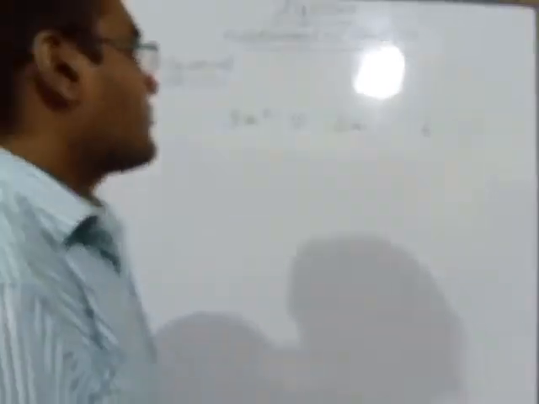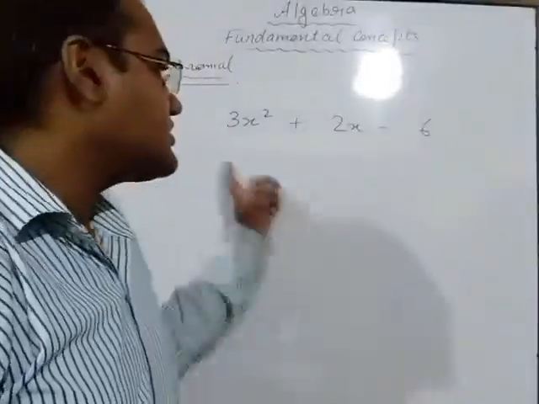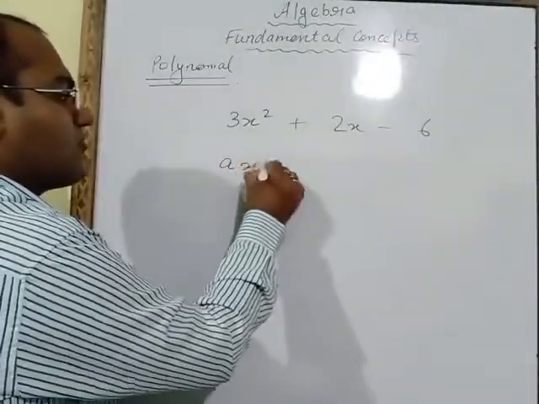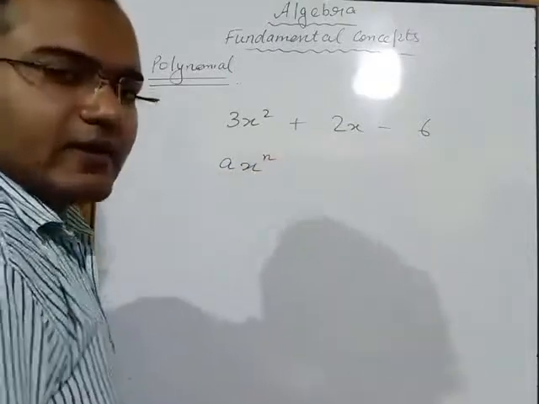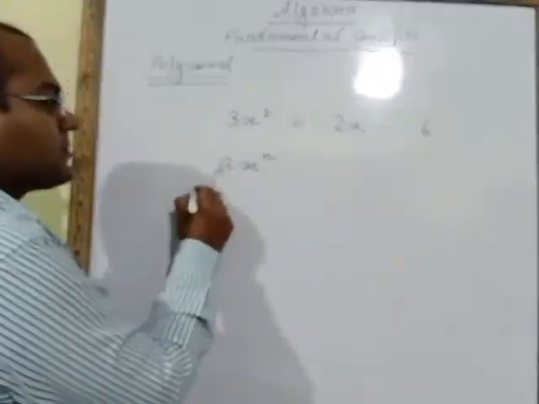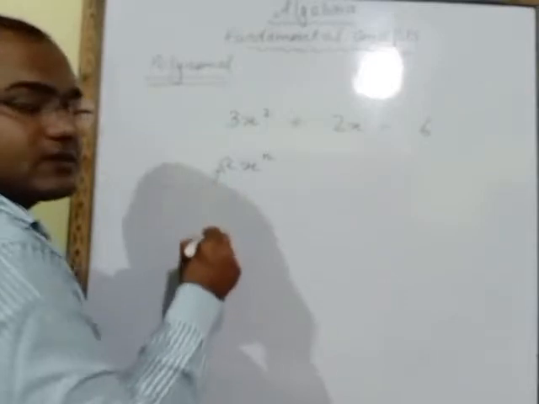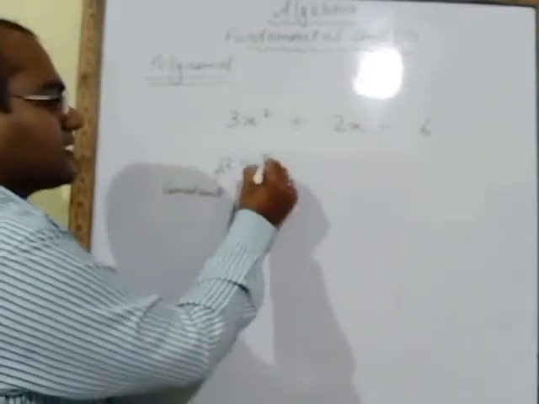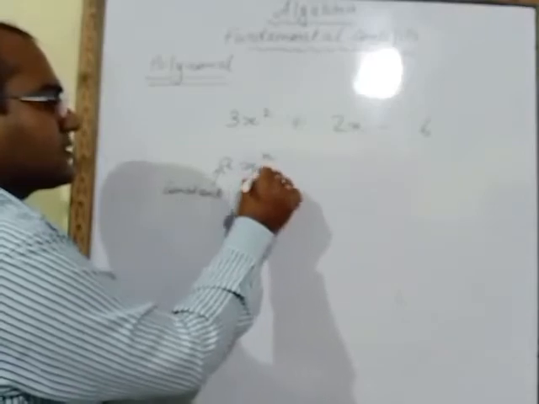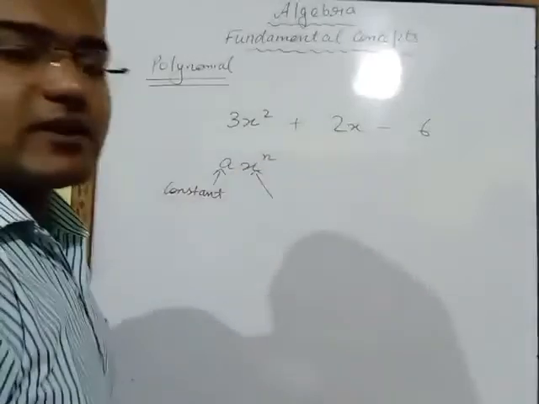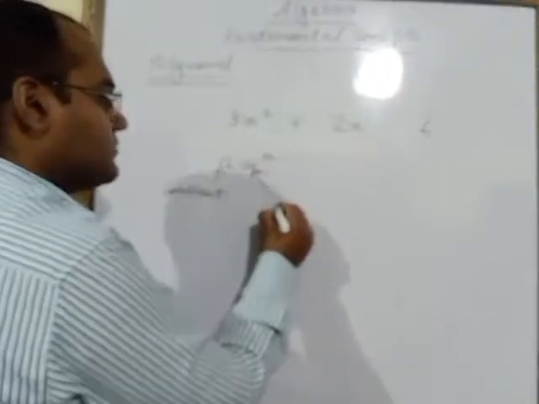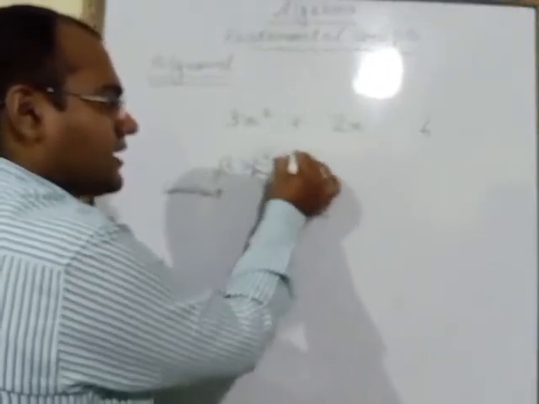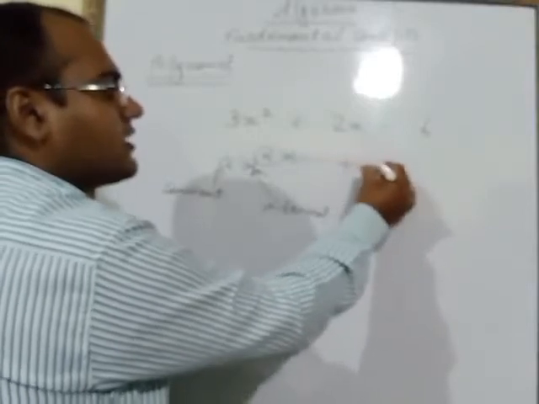Here what you have to remember: if each term of this expression can be expressed in the form of ax^n, where a stands for a number, meaning a constant term, x is a literal or variable, and n is a positive integer.